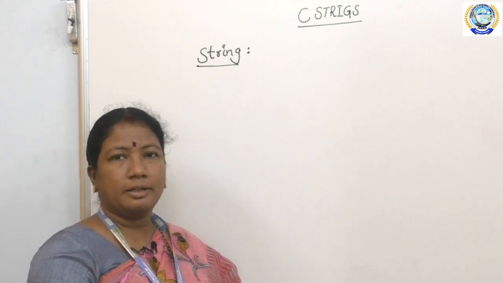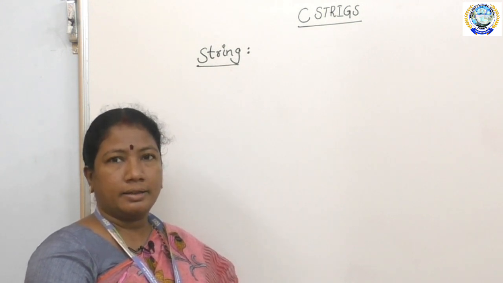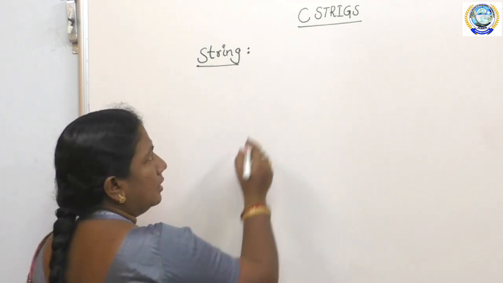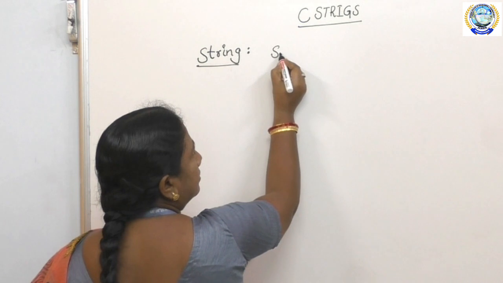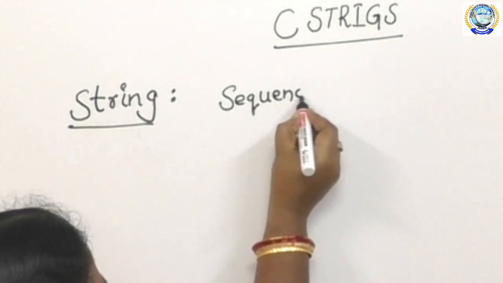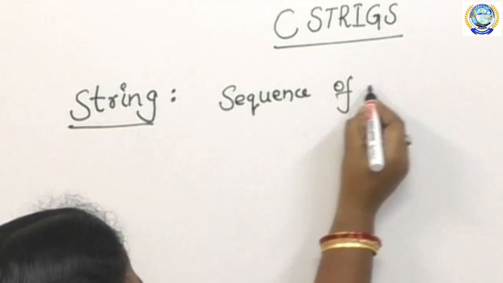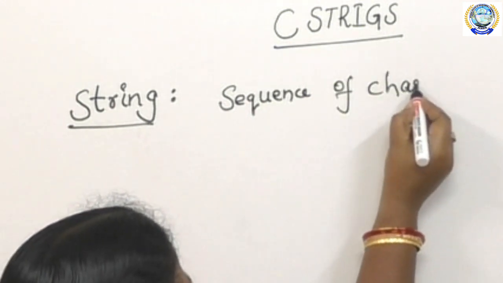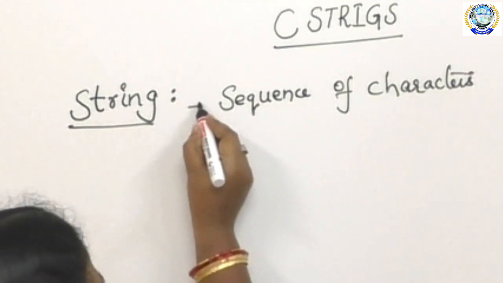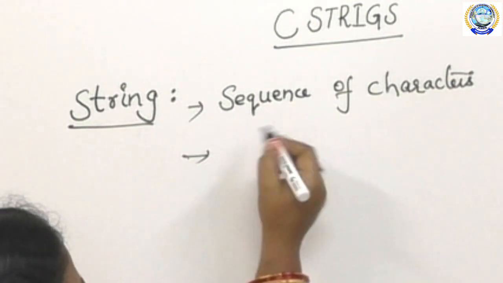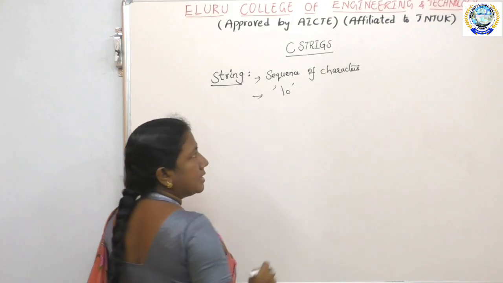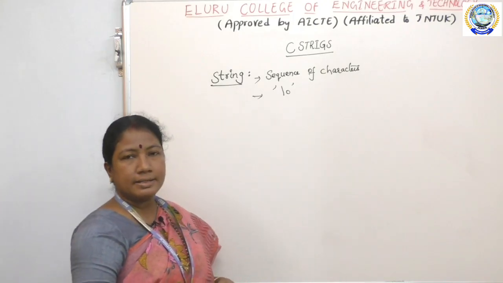It is terminated by a null character, that is \0.